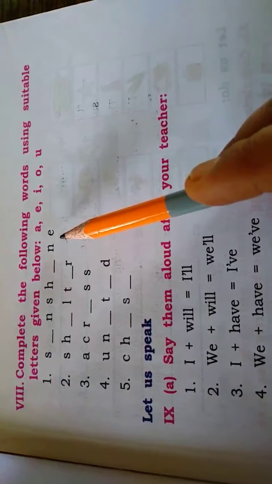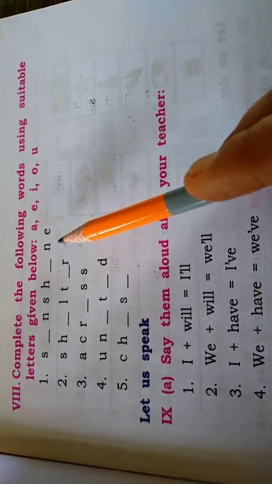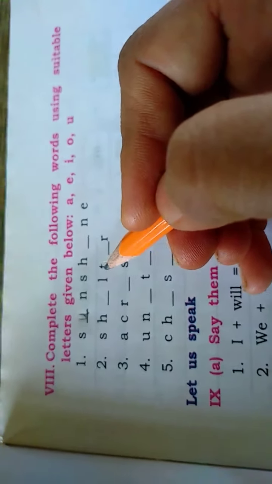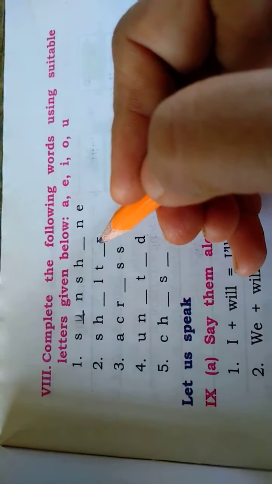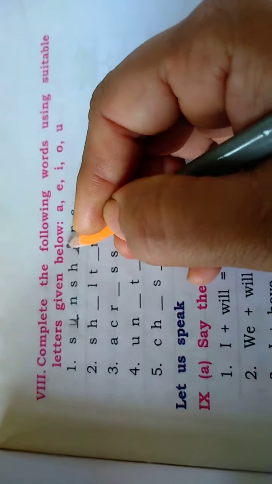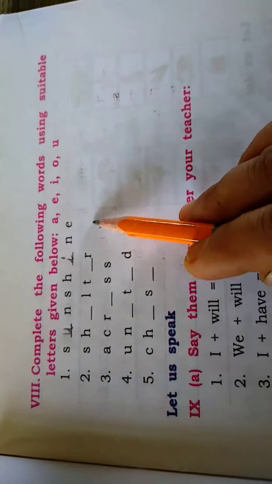Yes, it is sunshine. What is the spelling we required here? In the first box, sun. S-U-N. Sun. Shine. S-H-I-N-E. Shine.